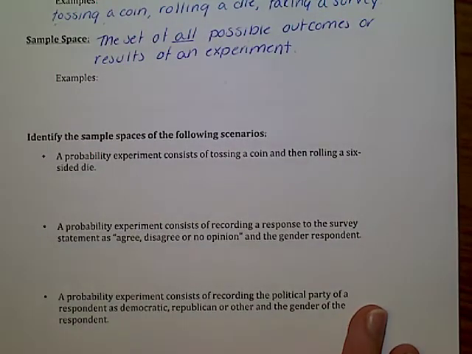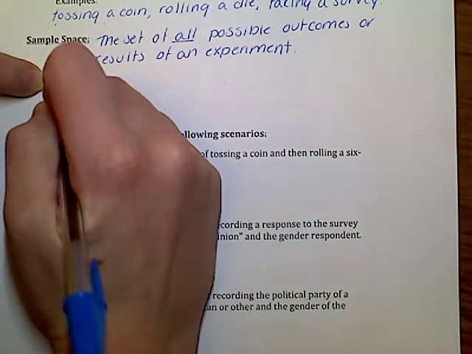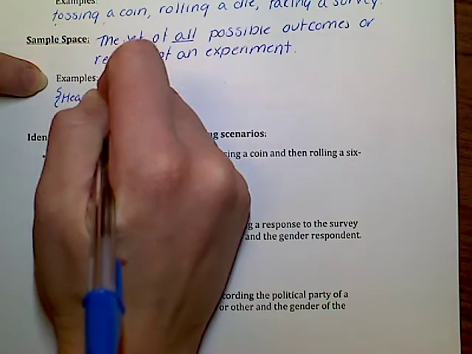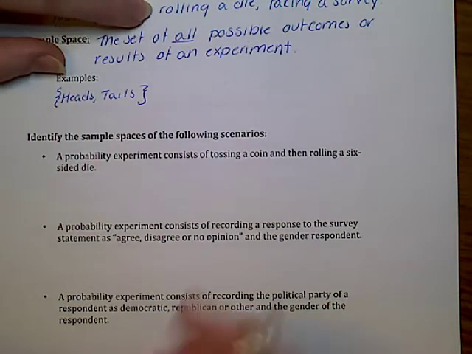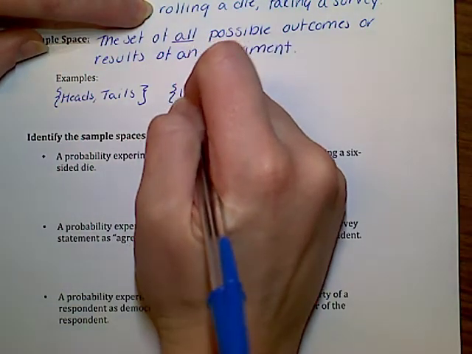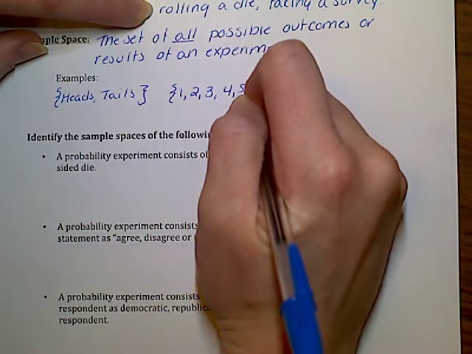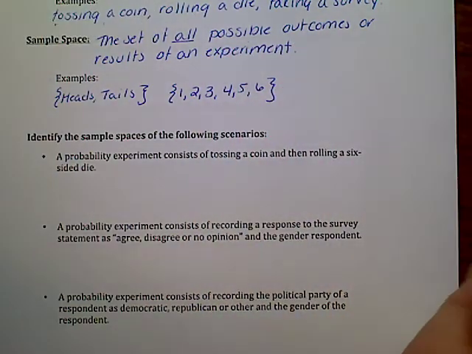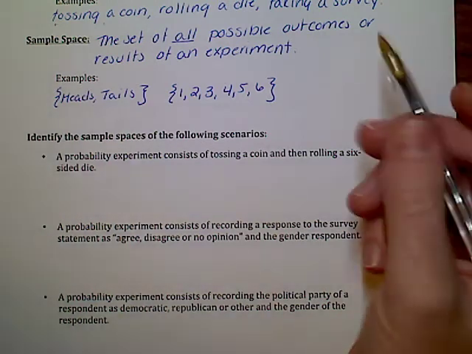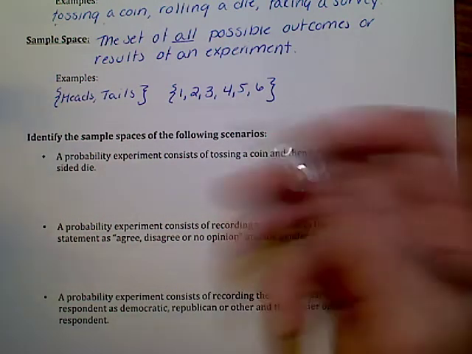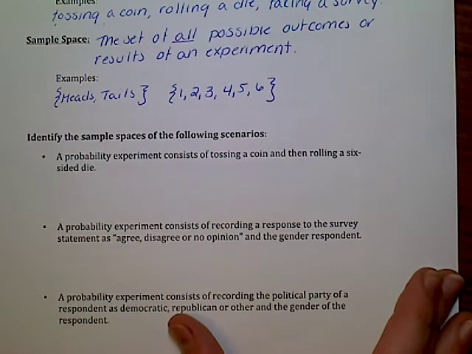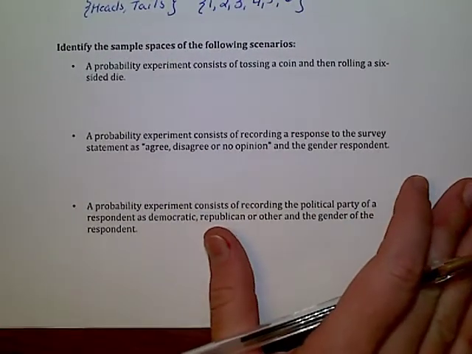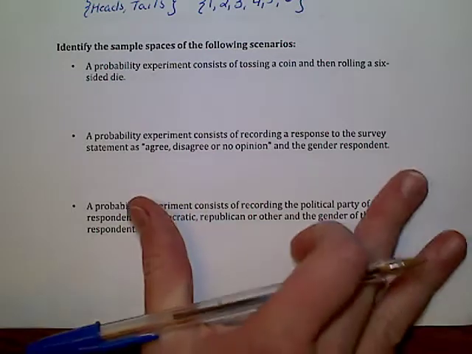For example, if I'm tossing a coin, then my sample space would be I either get a heads or tails. So I have two outcomes in my sample space. If my experiment was rolling a die, then my sample space is 1, 2, 3, 4, 5, or 6. And taking a survey, that's pretty broad. It would matter what the survey was about. But again, the possible outcomes of that survey would be your sample space. So let's see if we can identify these sample spaces. Again, it's a set, so you'll often see me use those squiggly brackets.